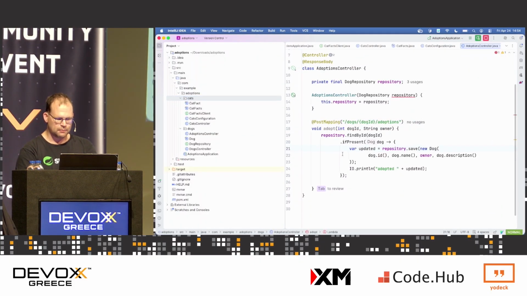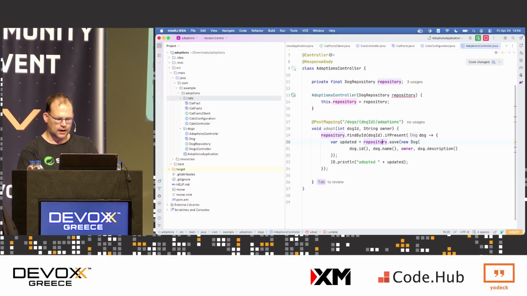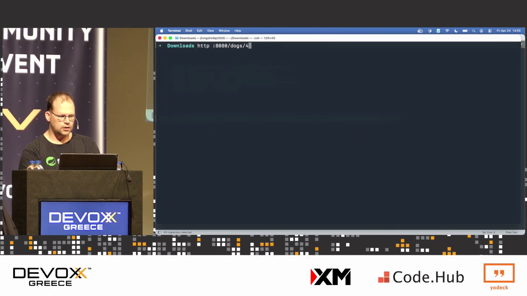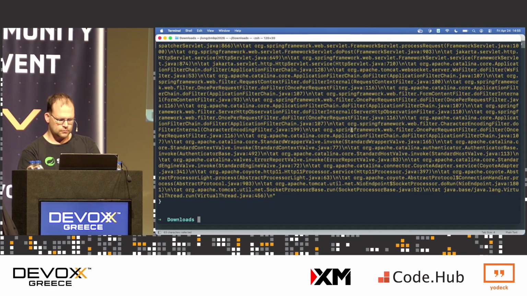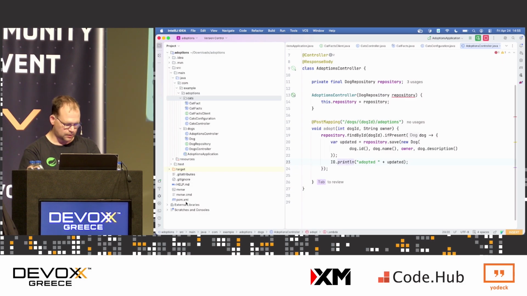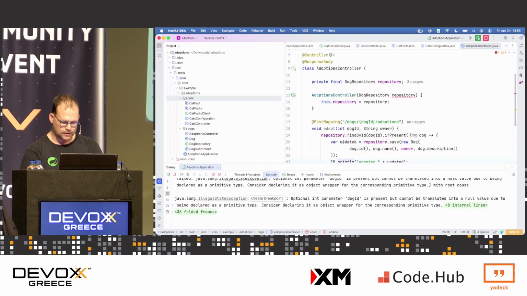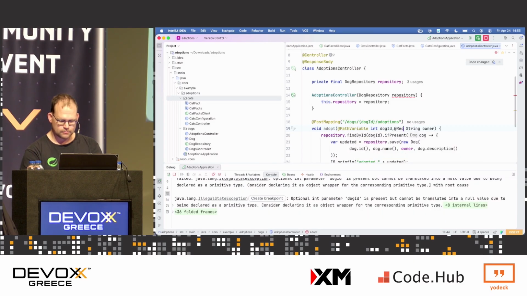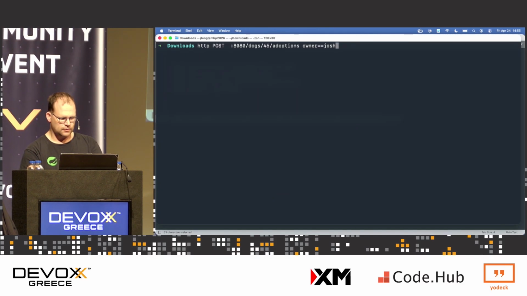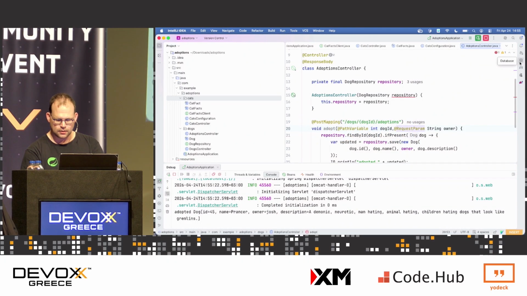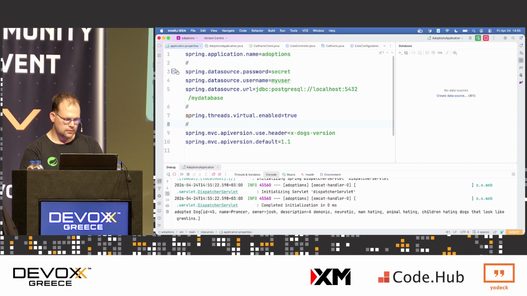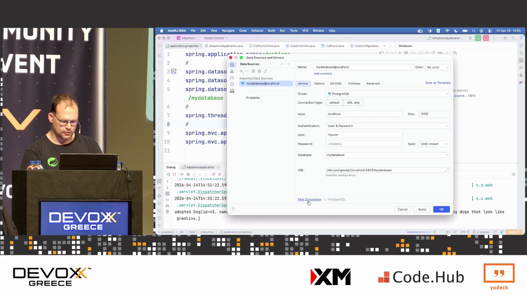I've got this adoptions endpoint. Maybe this will work, of course. See, I can go here, 8080, dogs, 45, adoptions, owner equals Josh, and I can do a post, and what happened? Oh, computer says no. Path variable, request parameter. Okay, take 5, post, good. Go over here, go to my database. Here we go. Click on this. This is one of my favorite features in IntelliJ. Just, so good. Look at that.